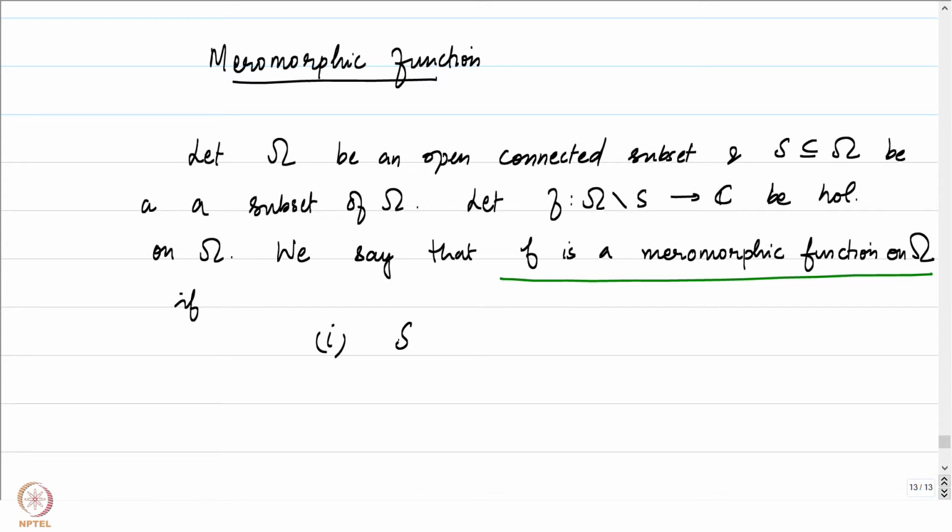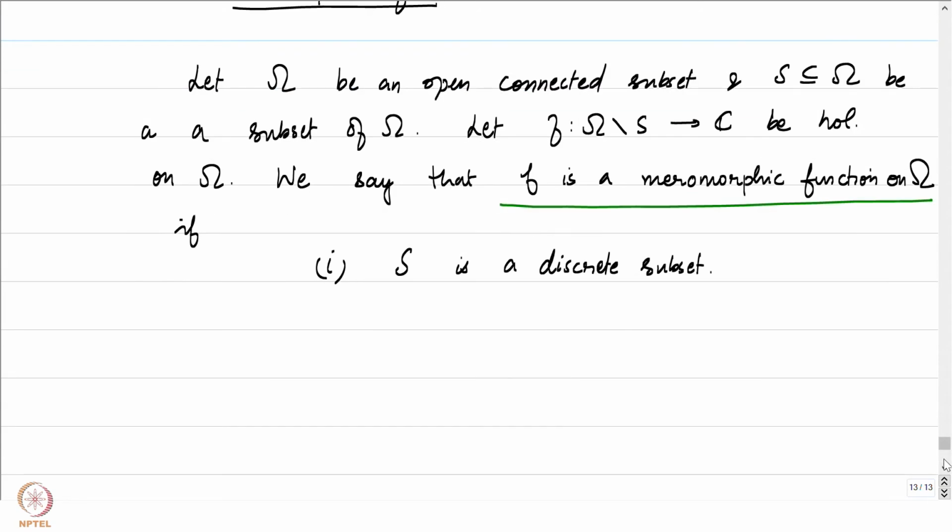S is a discrete subset. What does that mean? It means that if z0 is some point in the set S, then there exists some neighborhood D(z0, r) contained in omega, such that D(z0, r) intersected with S gives you back z0. And what about the behavior of f at the points of S?